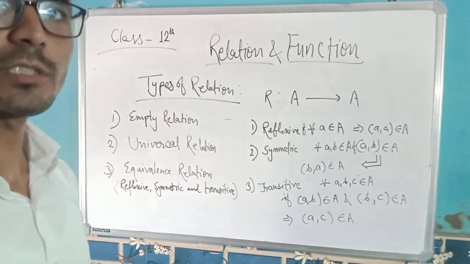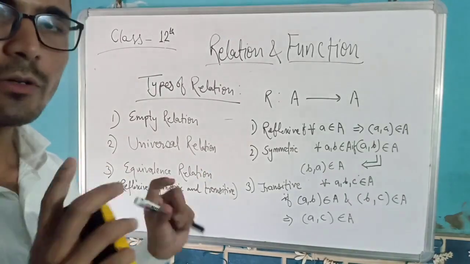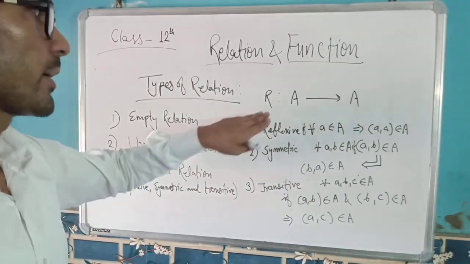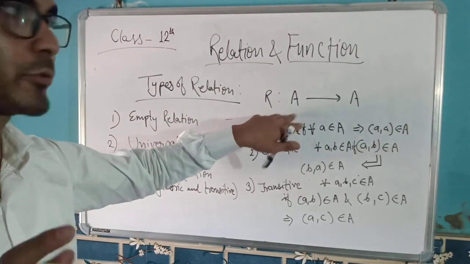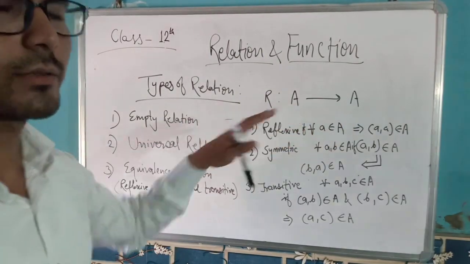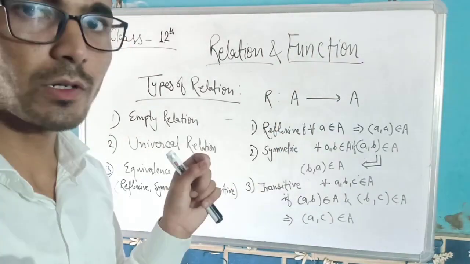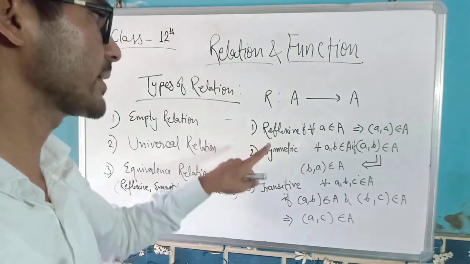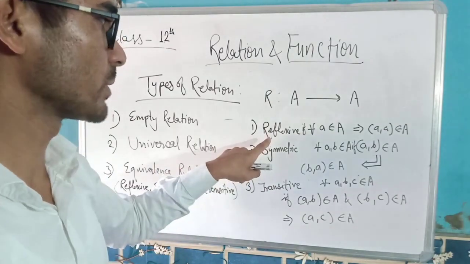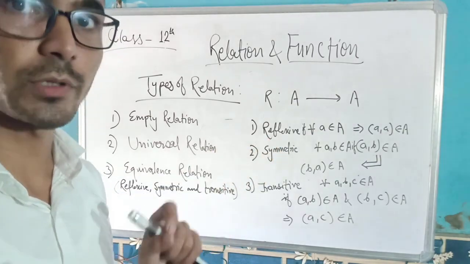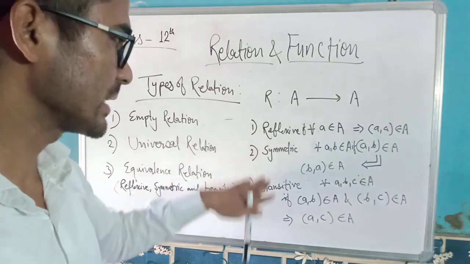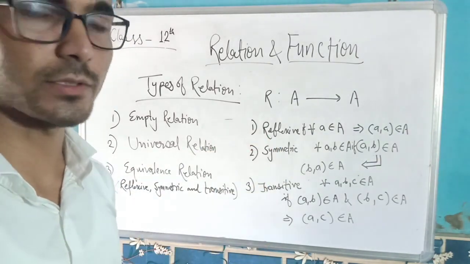We call a relation an equivalence relation if it is from a non-empty set to itself, so both domain and codomain are the same. We call R an equivalence relation if it is reflexive, symmetric and transitive together. It has to follow these three criteria to be called an equivalence relation.